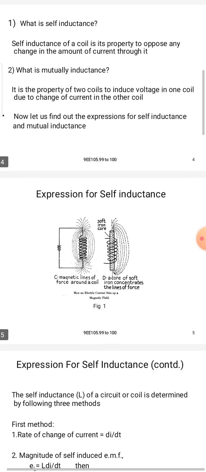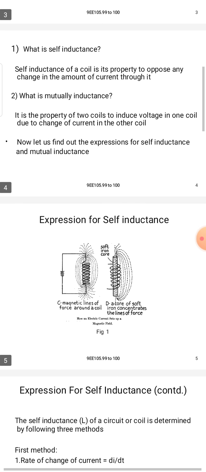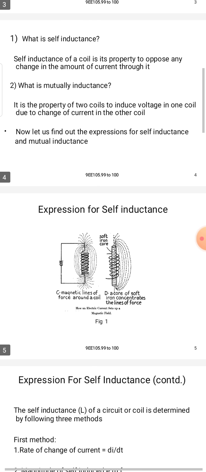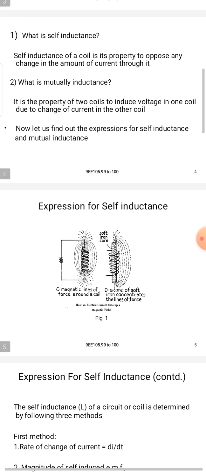To be continued. Self inductance of the coil. What is self inductance? The self inductance of the coil is the property that opposes any change in the amount of current through it. Self inductance, a single sentence question: what is self inductance? Self inductance of the coil is the property to oppose any changes in the amount of the current through it.